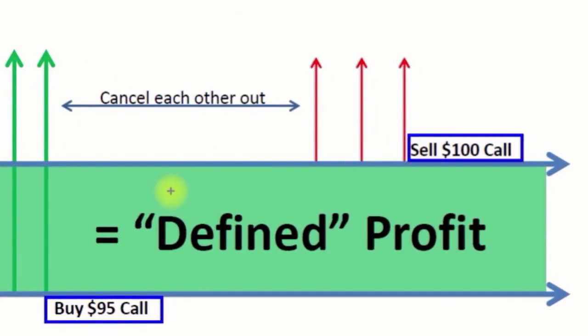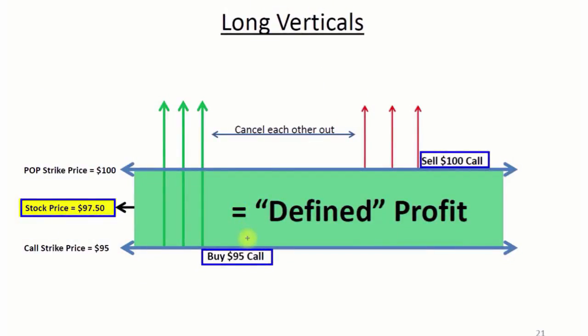Okay, well, that seems kind of weird, right? Because when we buy a 95 call, we're looking for that long shot. If it shoots way up, we're going to make a lot of money, right? Everything that is above $95, we're going to be making some money. And in this case, when we sell a 100 call, what do we want to happen? Well, we want the stock to go down. So anything above $100, we're going to be losing money. That seems counterintuitive, right? We want it to shoot up, and in this case, it shoots up, and we're kind of canceling out our profits. And that's exactly what happens.